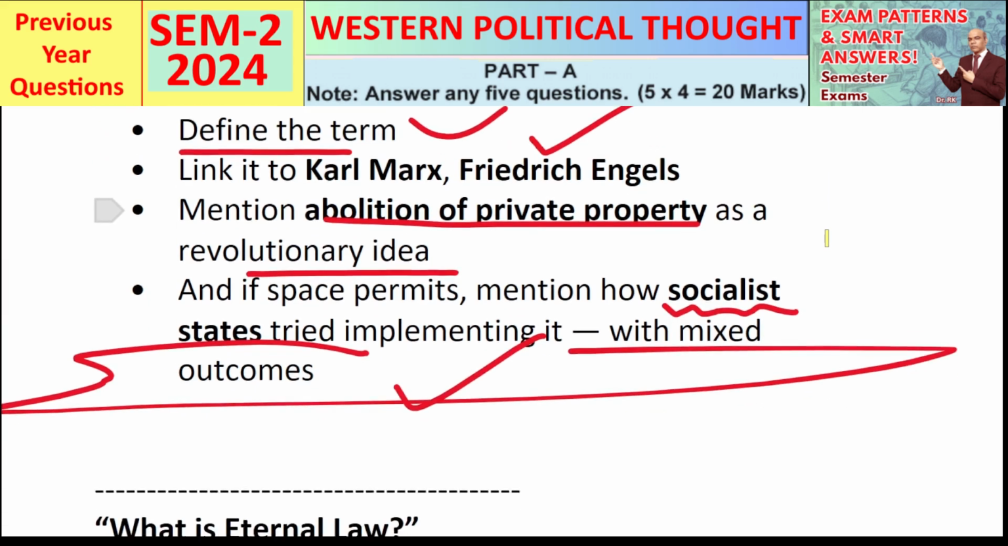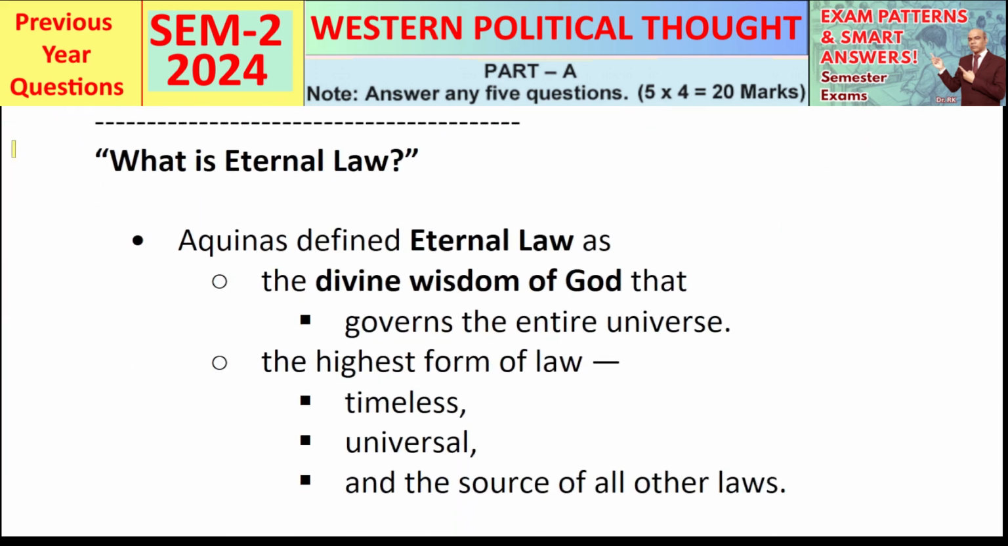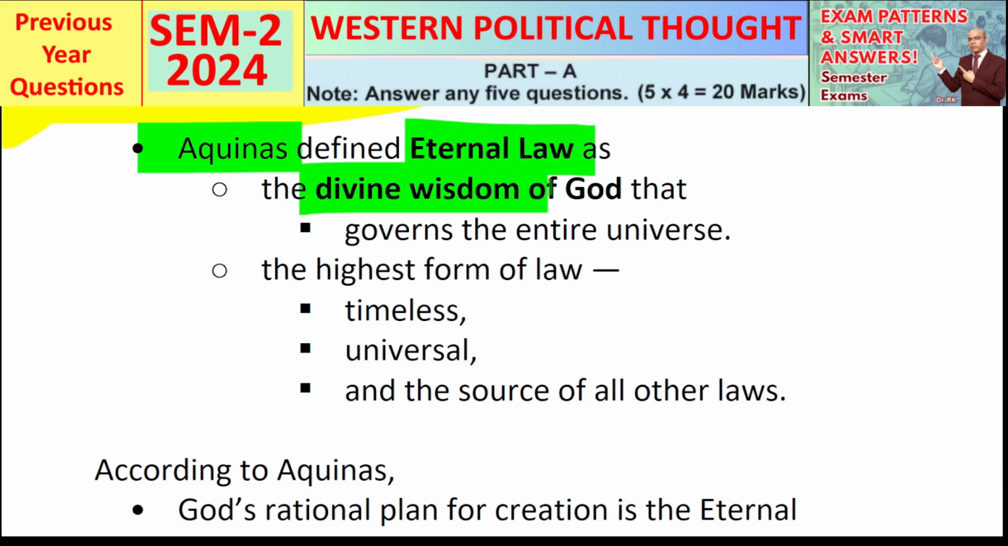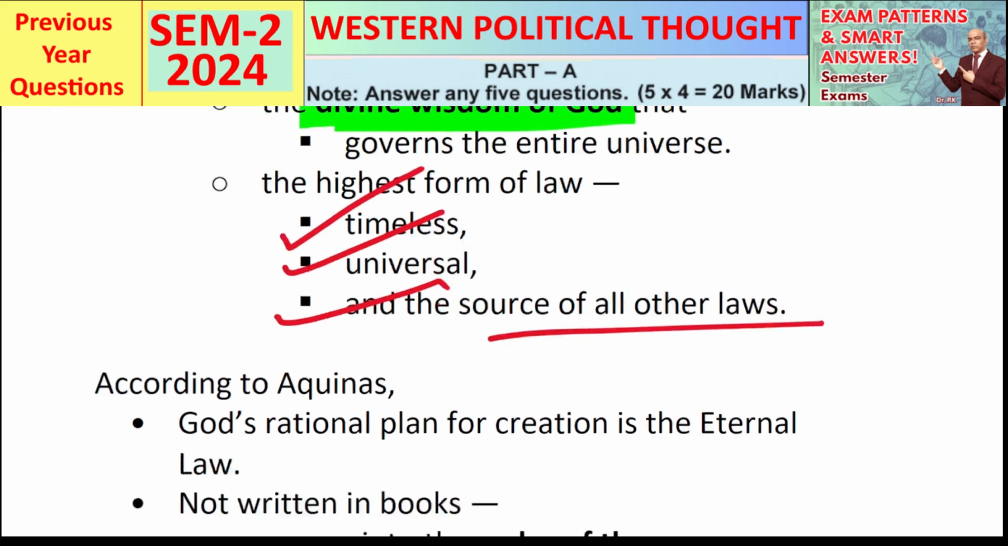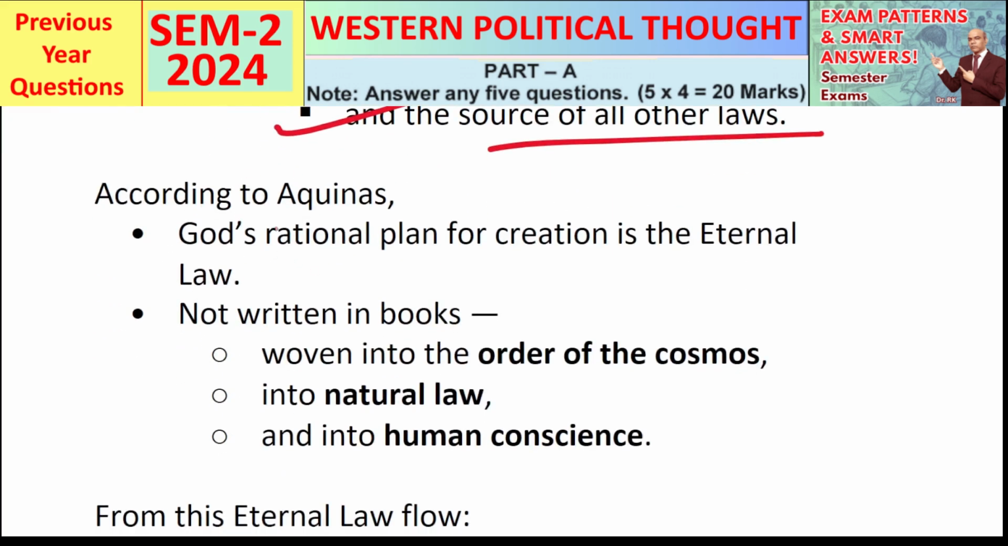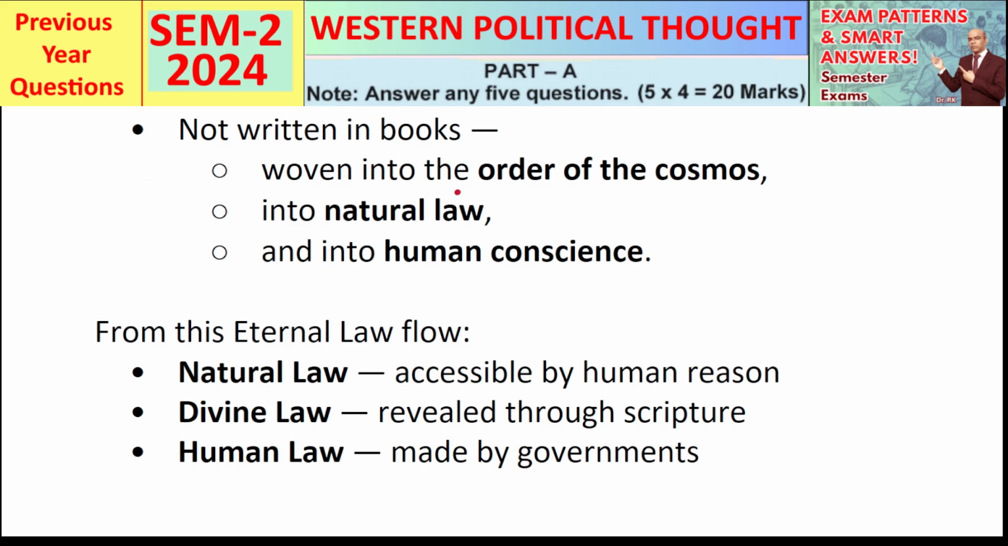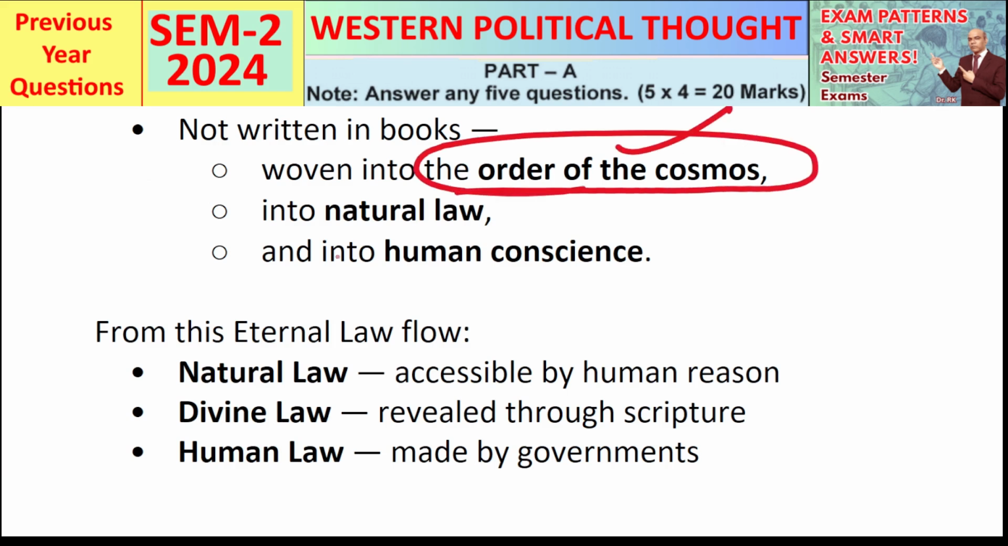And finally, we turn to a more philosophical concept. That is, what is eternal law? This comes from the medieval Christian thinker Thomas Aquinas. Aquinas defined eternal law as the divine wisdom of God that governs the entire universe. It's the highest form of law, which is timeless, universal, and the source of all other laws. So how does it work? According to Aquinas, God's rational plan for creation is the eternal law. It's not written in books, it's woven into the order of the cosmos, into natural law, and into human conscience.